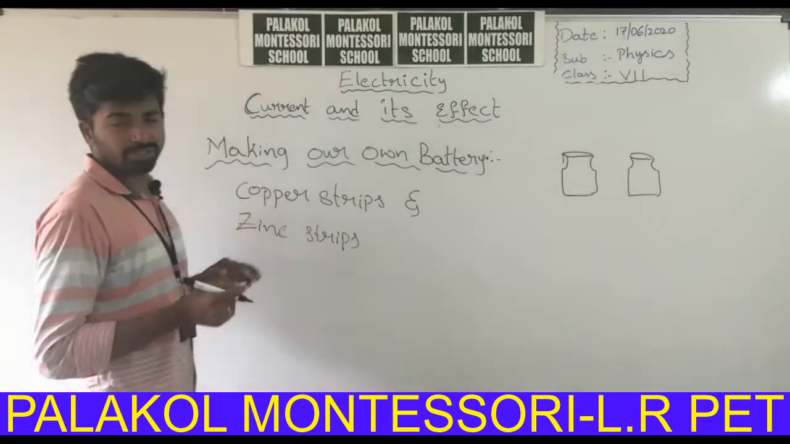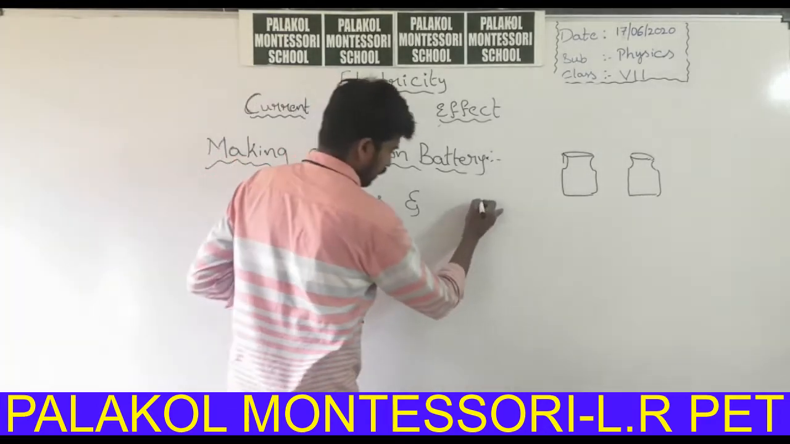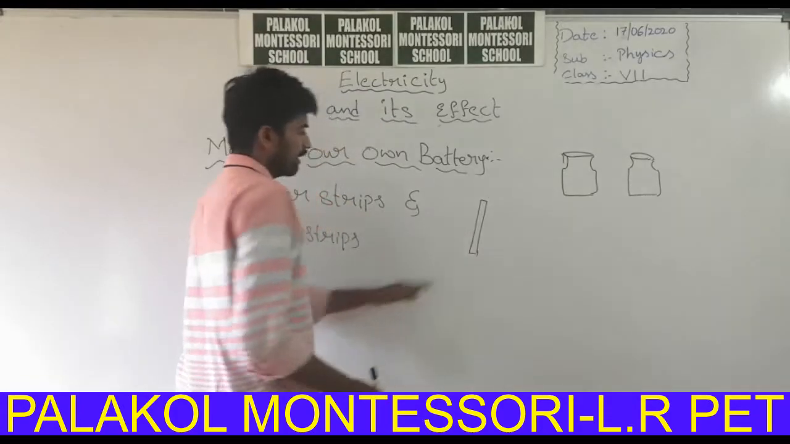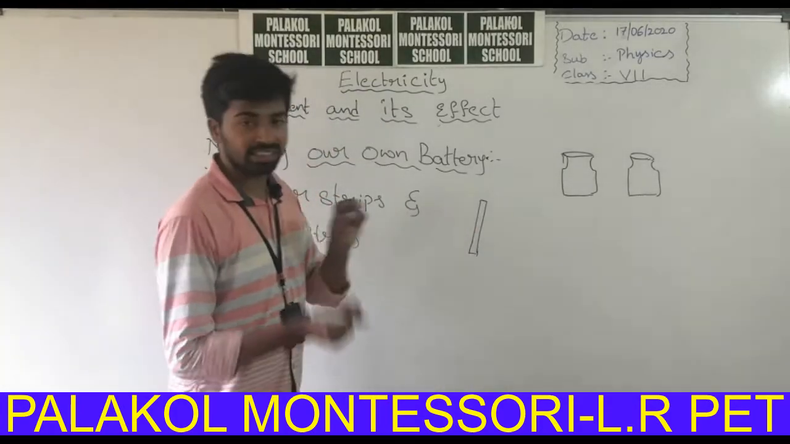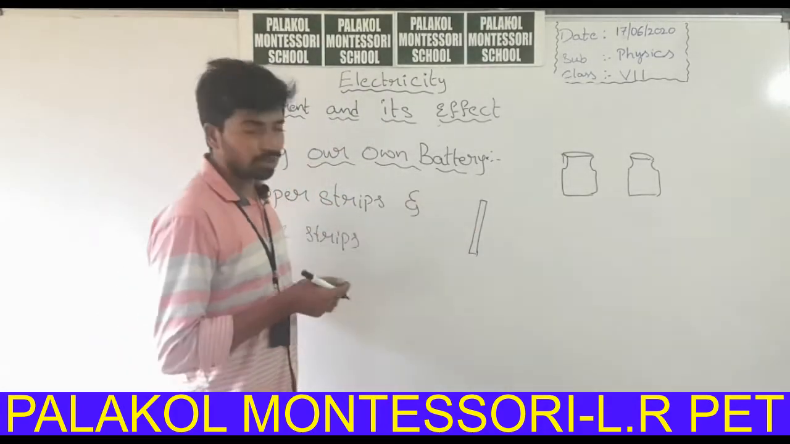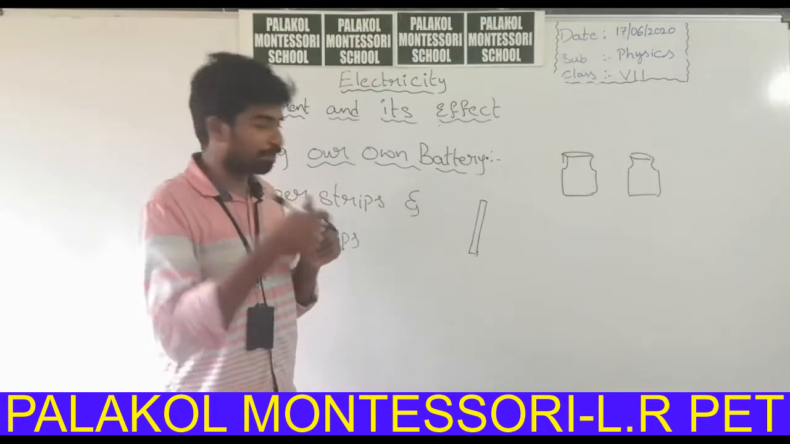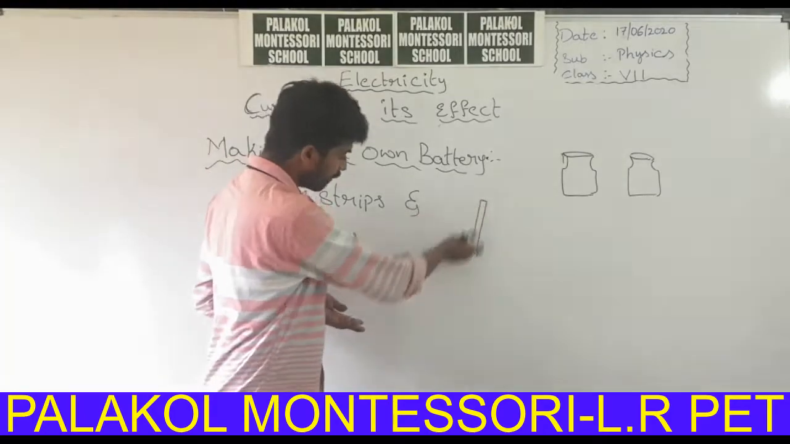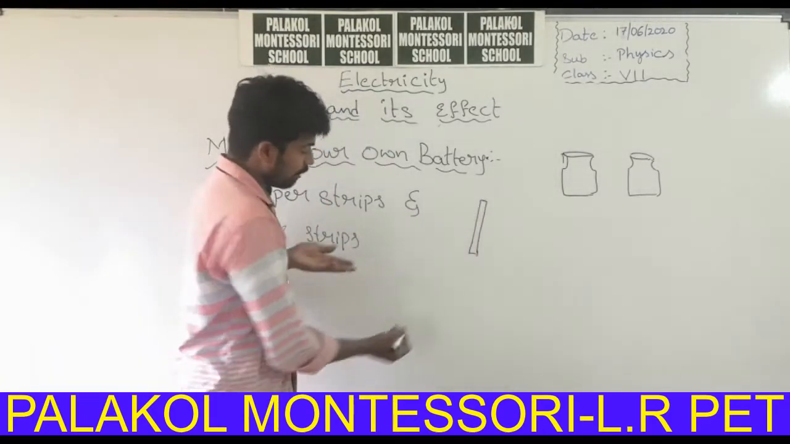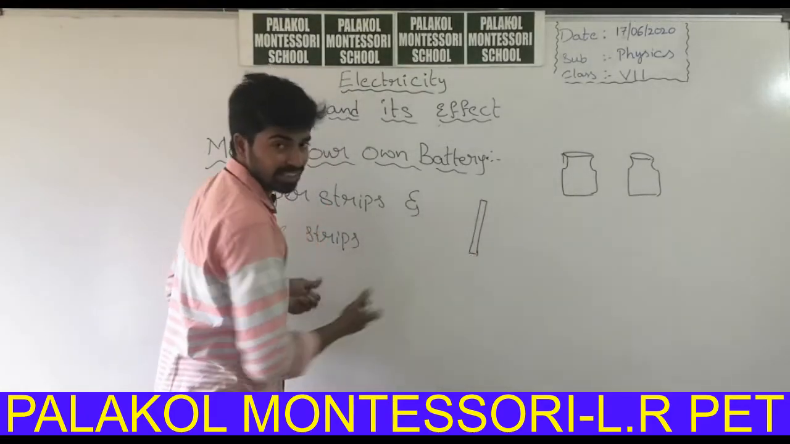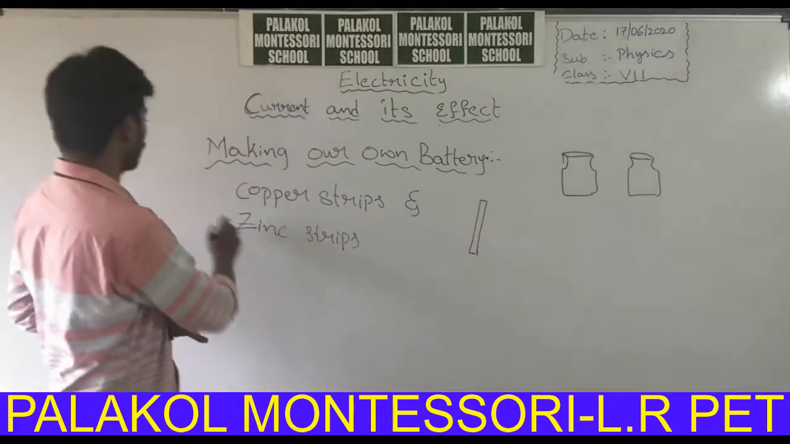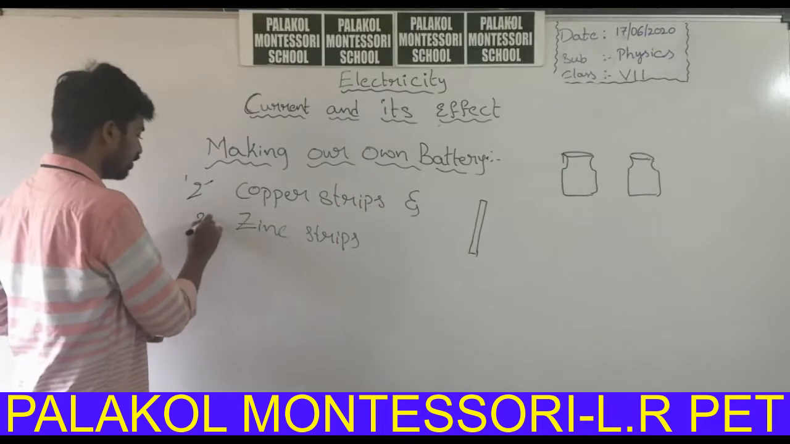Strips means its length is larger when compared to its width. It will be similar to a wire. A strip is a rectangular body whereas its length is very large when compared to its width. So consider two copper strips and two zinc strips we need.